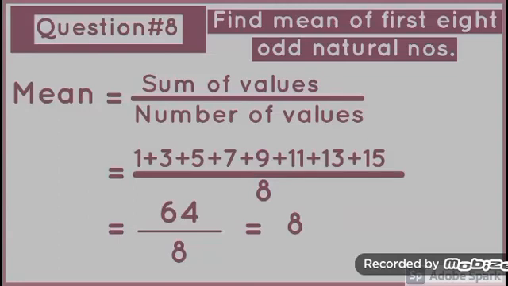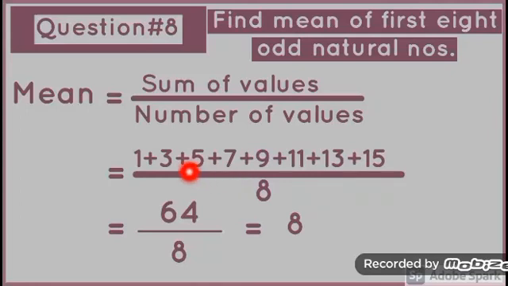Now we solve question number 8. In question number 8, we have to find out the mean of first 8 odd natural numbers. The first 8 odd numbers are 1, 3, 5, 7, 9, 11, 13 and 15. To find out their mean, we will use the formula of mean, that is sum of values divided by number of values.